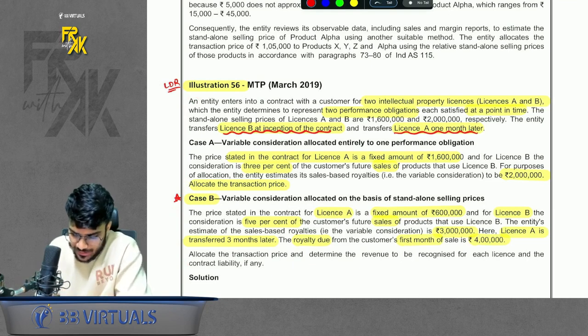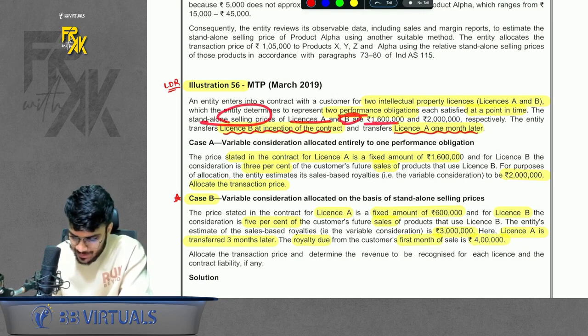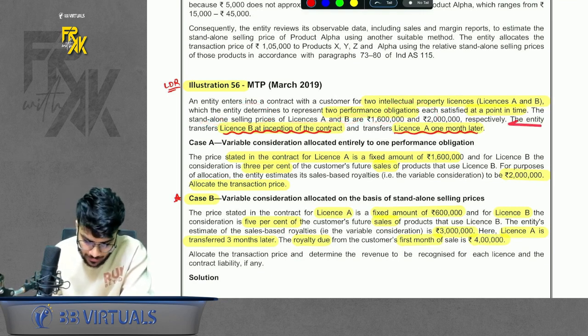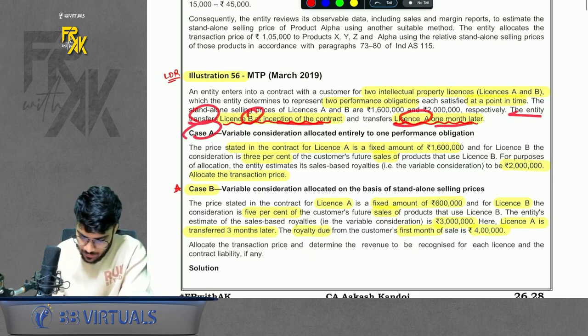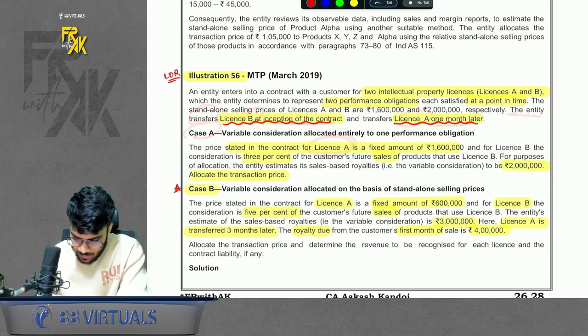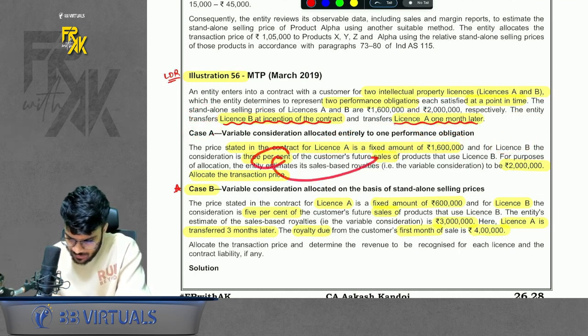Please have a look. It says we have two licenses, license A and B. The SSP is given. License A SSP is 16, license B SSP is 20. The entity transfers B at inception and A 1 month later. Then case A is given. For license A, we will receive a fixed amount. And for license B, it is based on a 3% variable consideration, 3% of sales you will receive. Expected variable consideration is 20 lakhs.